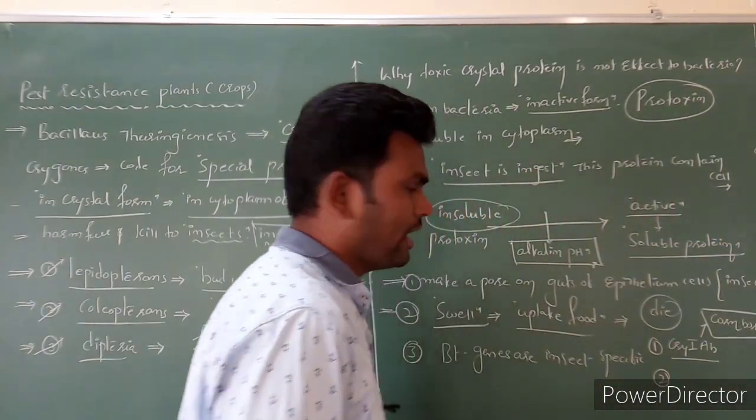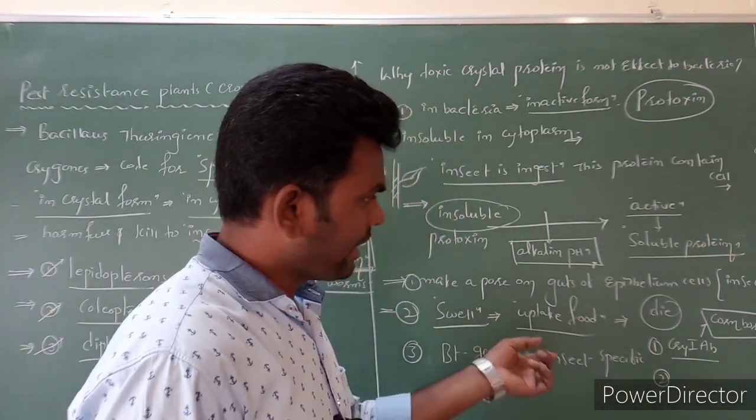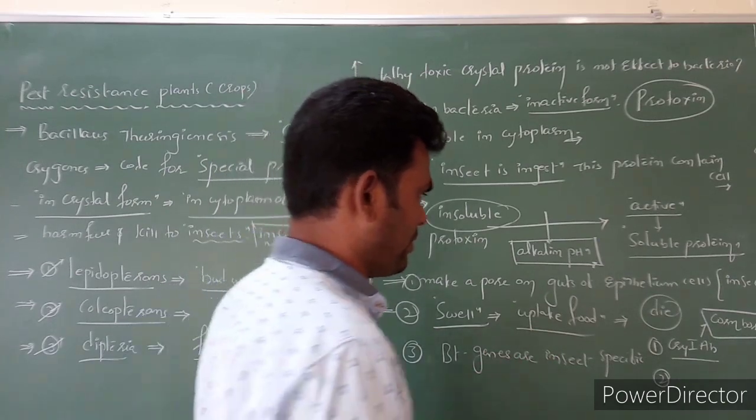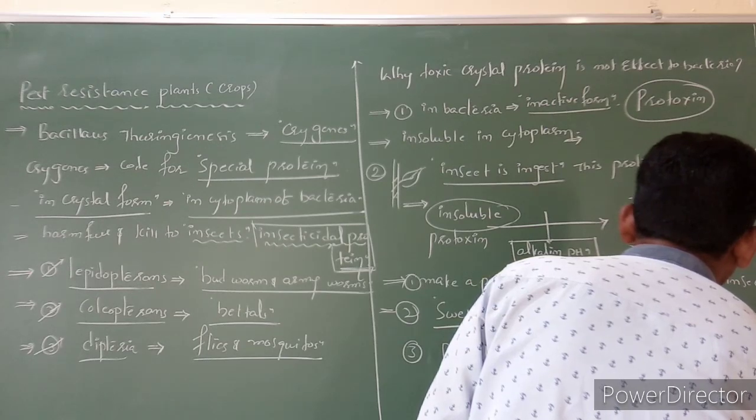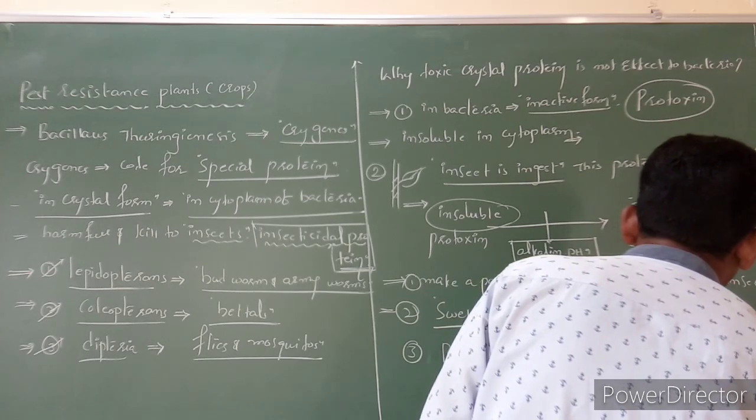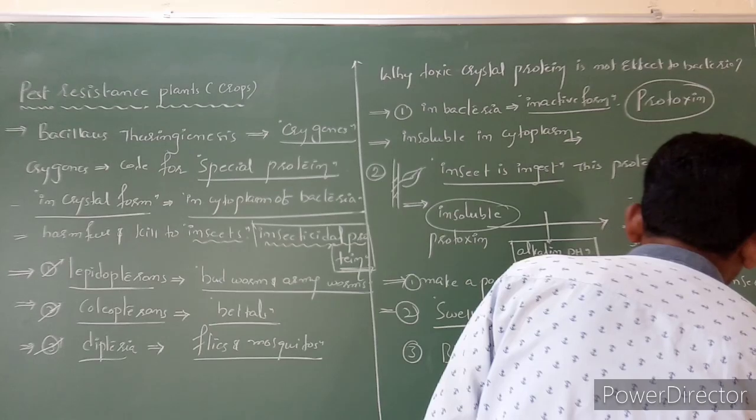And the next genes are Cry1AC and Cry2AB.